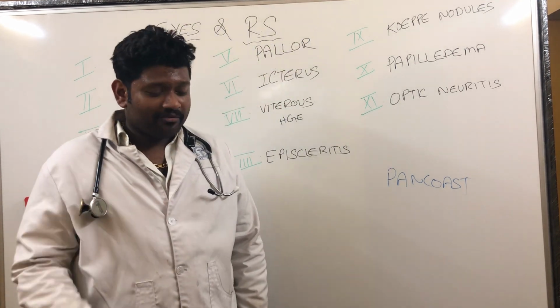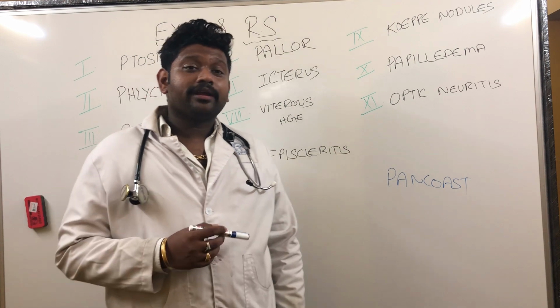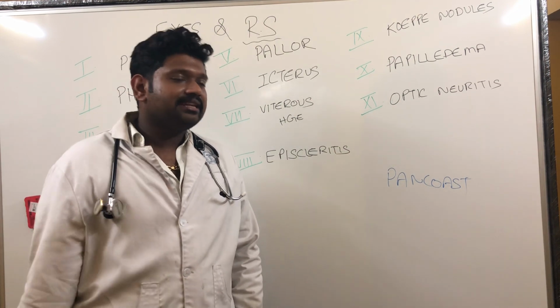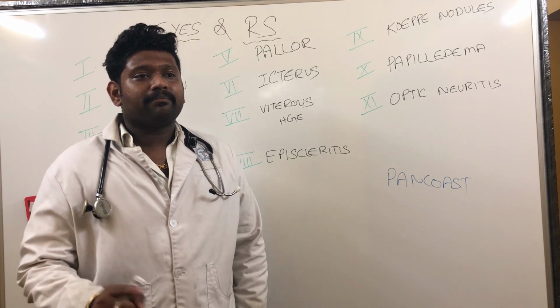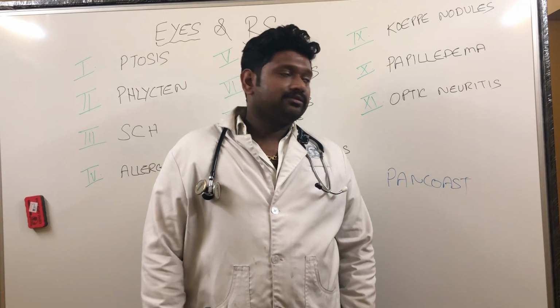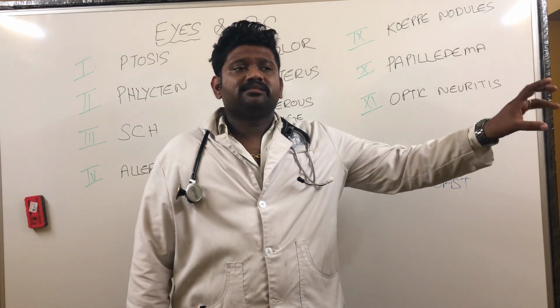Then next, number 9, Keep nodules. These are all ophthal MCQs. Our HOD often asked this when I was in third year. So where do you get these Keep nodules and Basaka nodules? Keep nodules and Basaka nodules are seen in sarcoidosis. These are the iris nodules which are present in the iris.